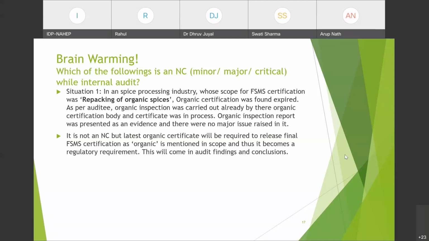So this is a difficult kind of situation I have shown to you. In case the auditor presents that, the auditee may say the inspection has been done. Excuse me, yes, please. The date of the inspection for renewal, has it to be done before the expiry of the existing certification? Yes, right, correct. Very nice observation that you have mentioned, that the inspection has been done before the expiry of the original organic certificate. Exactly. A very nice observation, and I'm going to include it in my next presentation. Thank you so much for this observation.